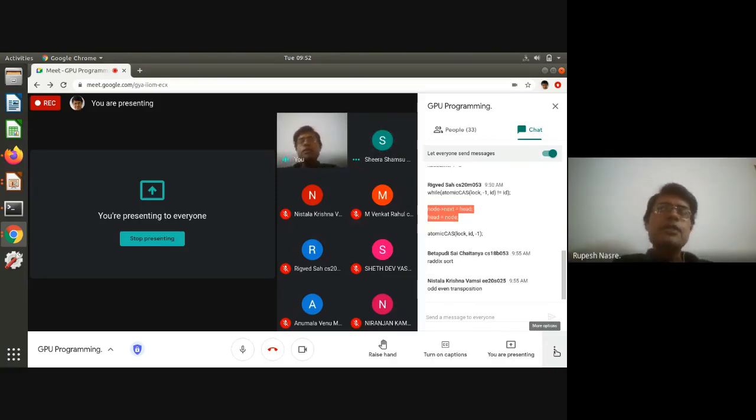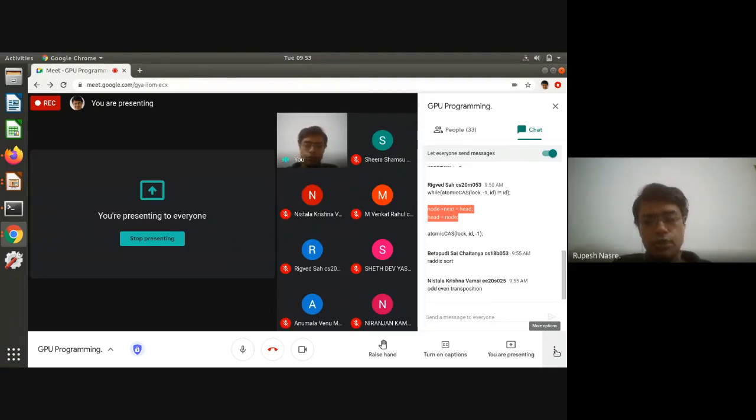Yeah, that's a good guess, but it doesn't use merge sort, because that merging becomes a bit of a problem. Okay, there are some suggestions. Sai Chaitanya says radix sort. Krishna Vamsi says odd even transposition. I'm not sure if it uses odd even transposition, but yeah, it does use radix sort.